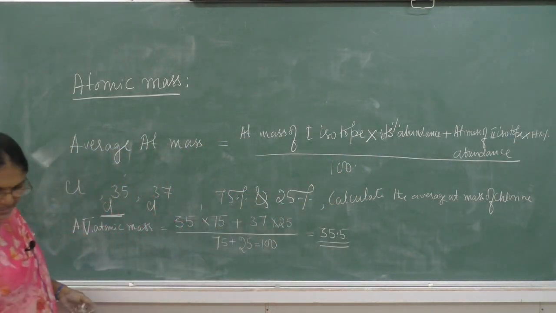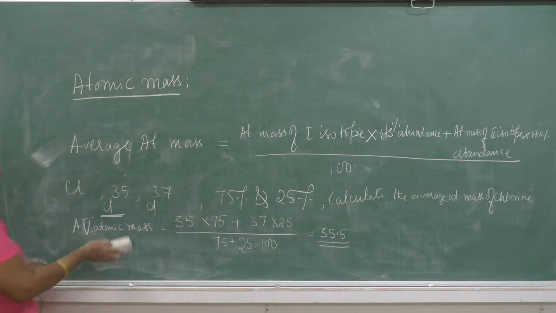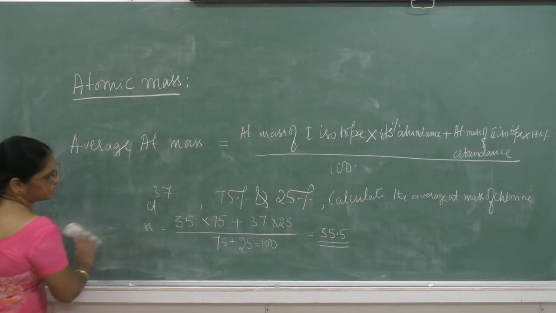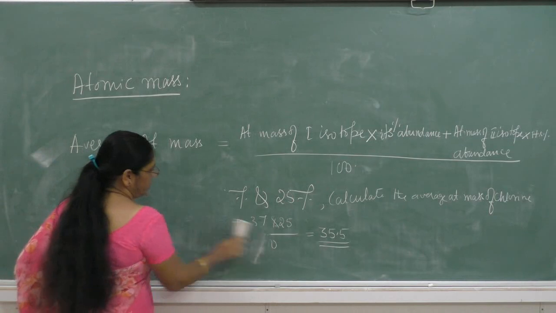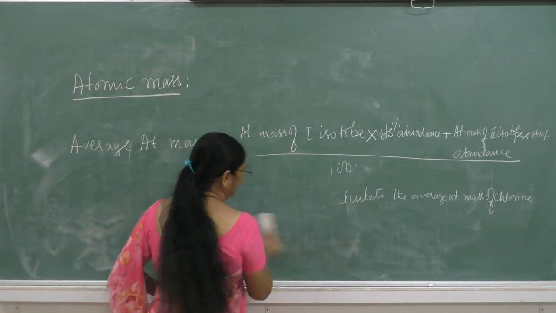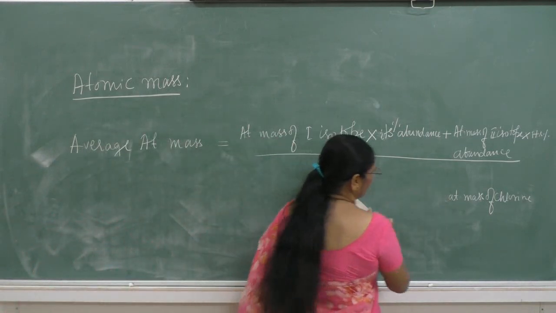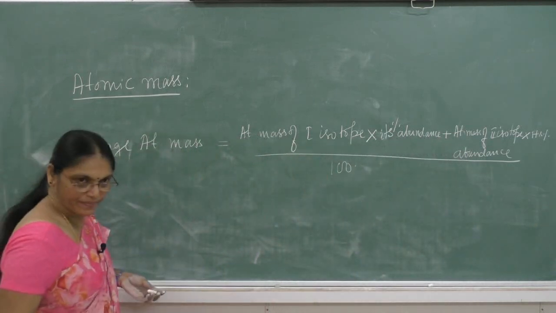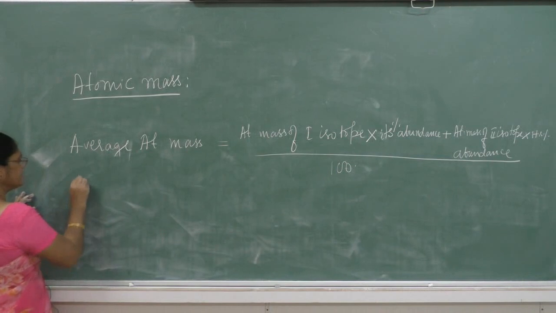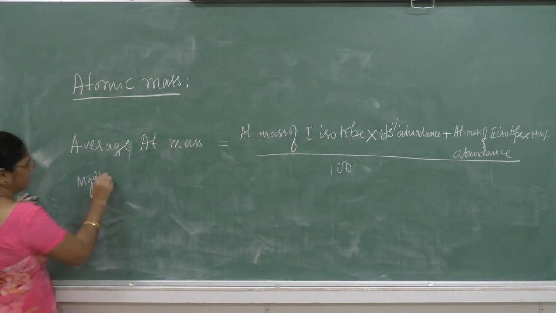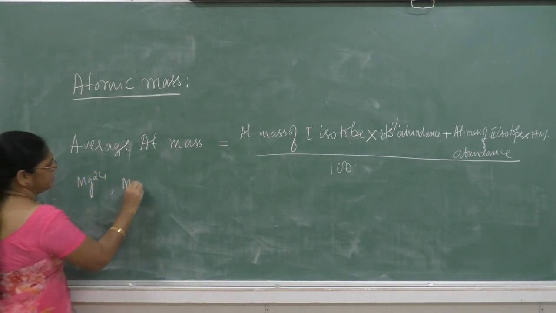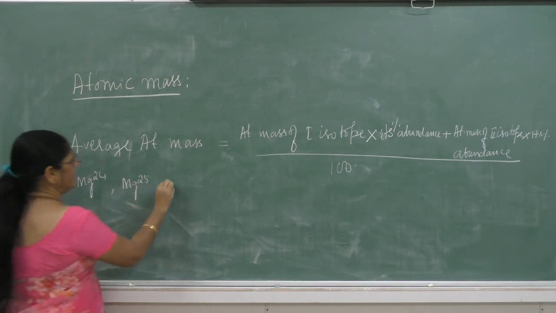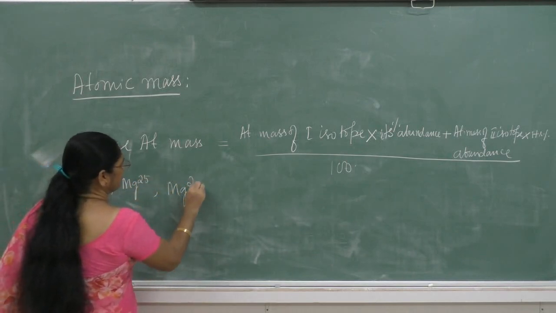One more example, magnesium. Magnesium has three isotopes, they are Mg24, Mg25 and Mg26.